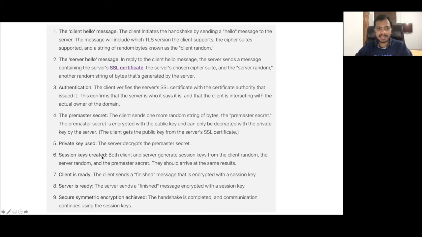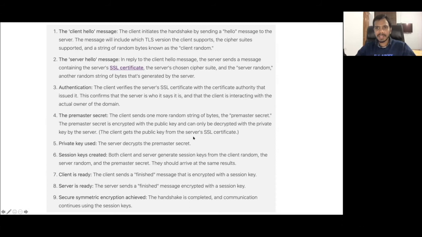Now session keys are created. Both client and server generate session keys from the client random, the server random and the pre-master secret. So both the client and the server will combine these three, basically client random, server random and pre-master secret, to obtain the common private key. So this pre-master secret is actually not the common private key because they will also add some more randoms into this. If you remember, in the client hello message, the client has sent the client random and in the server hello message, the server has sent the server random.